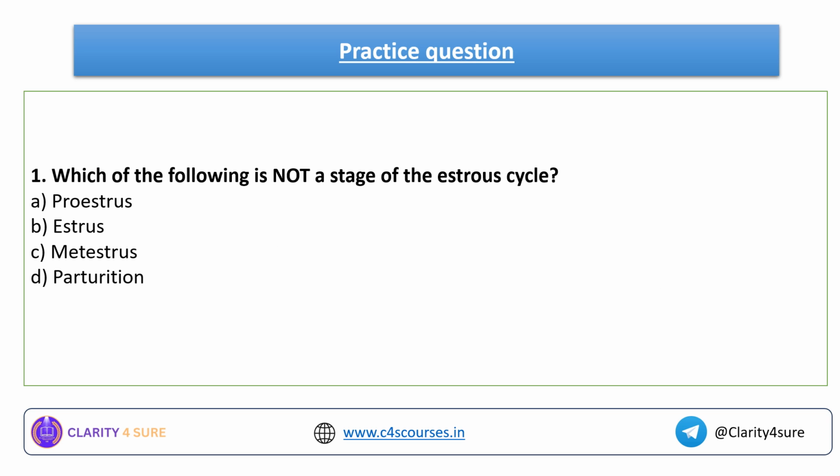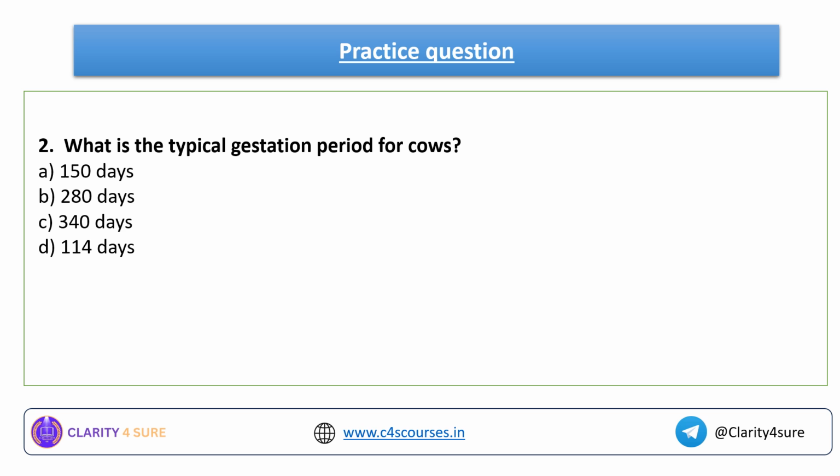Now, applying the knowledge we have gained in this lecture, we will try to answer these questions. Which of the following is not a stage of the estrus cycle? Option A, proestrus. Option B, estrus. Option C, metestrus. Option D, parturition. Let me know your answer in the comment section. Next question: what is the typical gestation period of a cow? Option A, 150 days. Option B, 280 days. Option C, 340 days. Option D, 114 days. Let me know your answer in the comment section below.